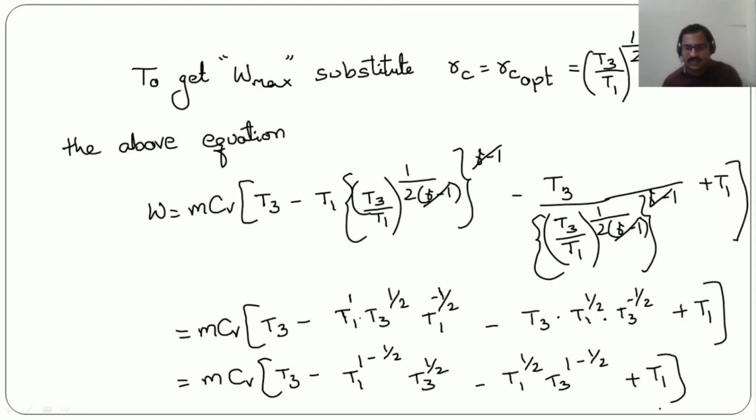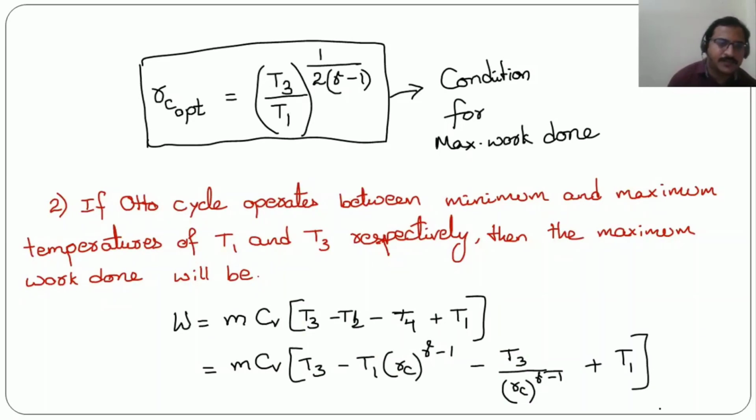Try to understand here carefully. If Otto cycle is operating between minimum and maximum temperatures of T1 and T3 respectively, then for the condition of maximum work done, we need to substitute this RC optimum in place of RC here. Then only we are going to get the maximum work done formula.